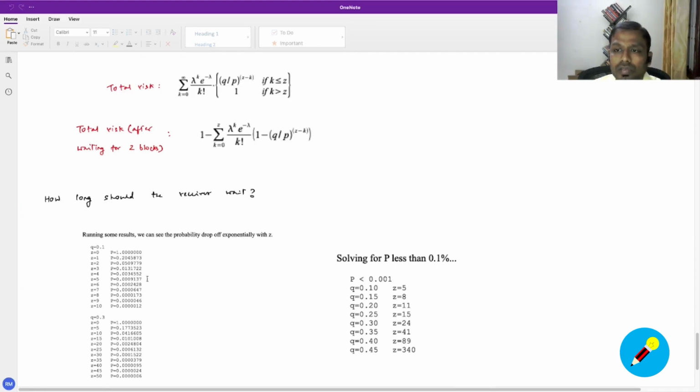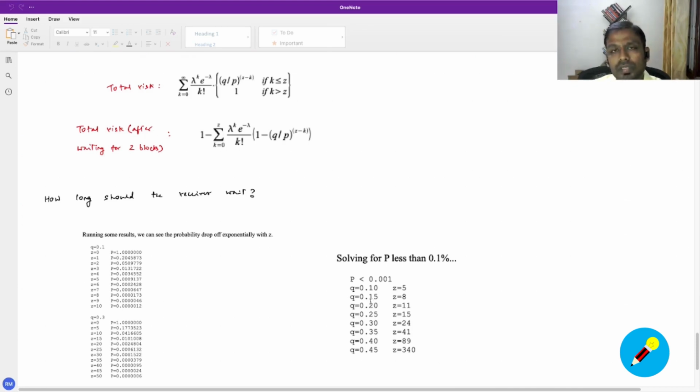0.00024. So this makes it clear that a reasonable strategy for Z can be somewhere around this: for your probability to be as negligible as 0.001, the receiver can wait for 5 blocks to be built after receiving some money, in a network where 10% is controlled by dishonest nodes.